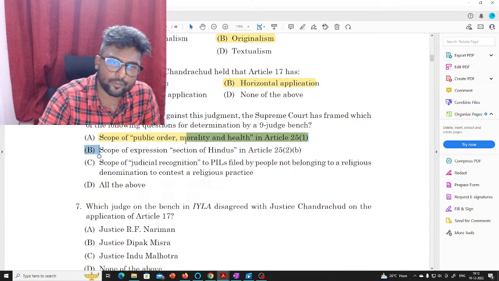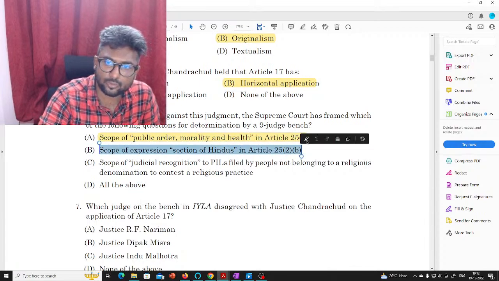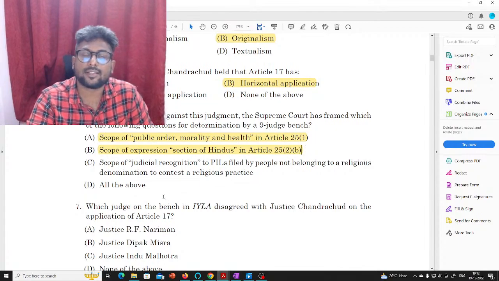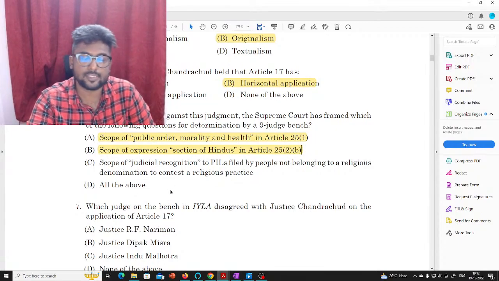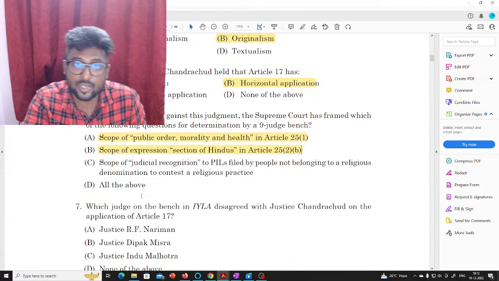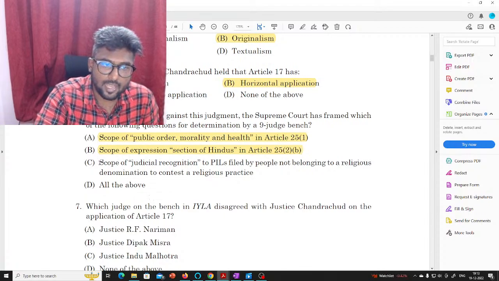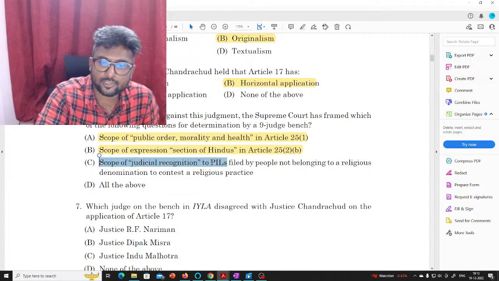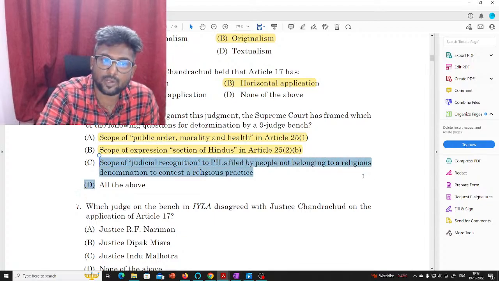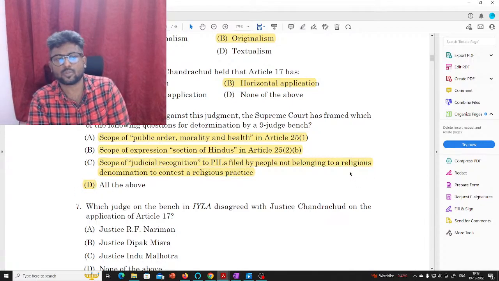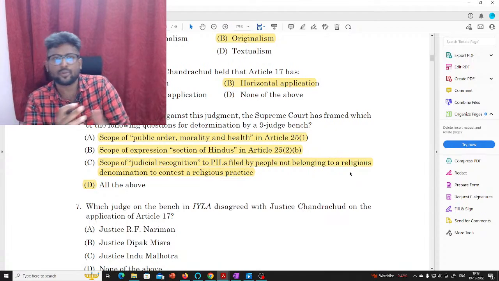And again, the scope of the expression 'section of Hindus'. This has come straight out of the judgment, which said that the Ayyappa devotees do not form a separate religious denomination. And next, the scope of judicial review for PILs filed by people not belonging to a religious denomination to contest a religious practice, and this was controversial during that period of time.